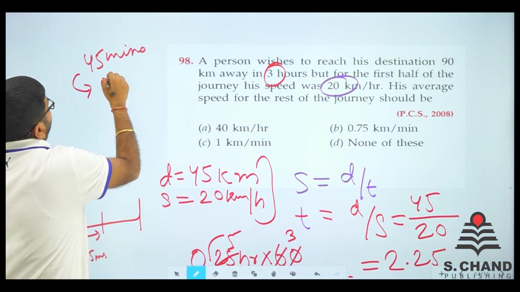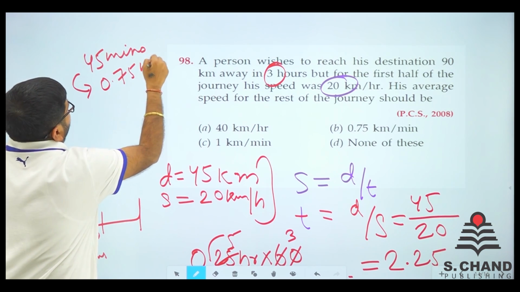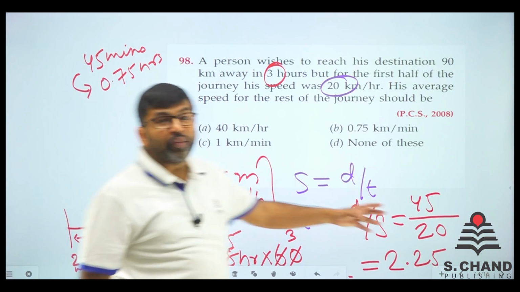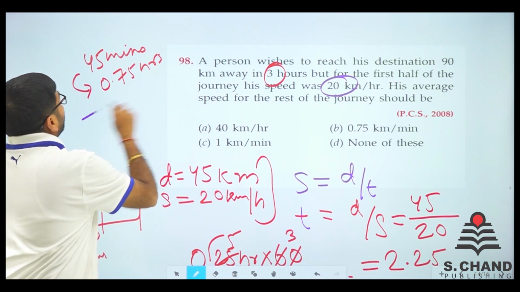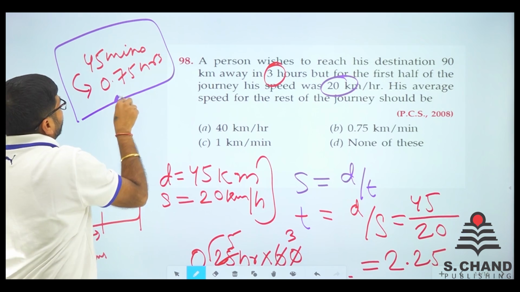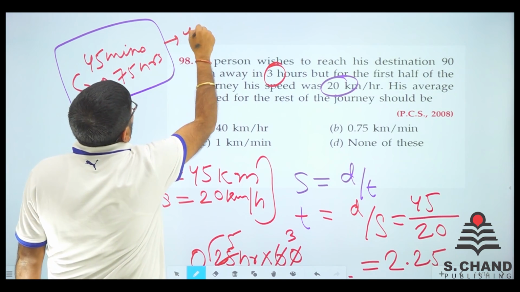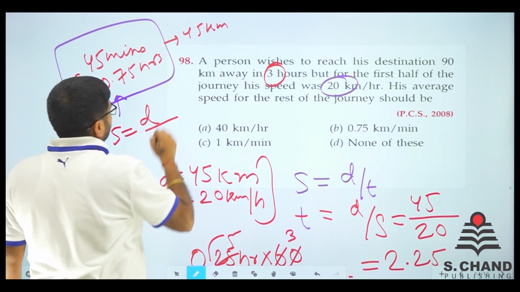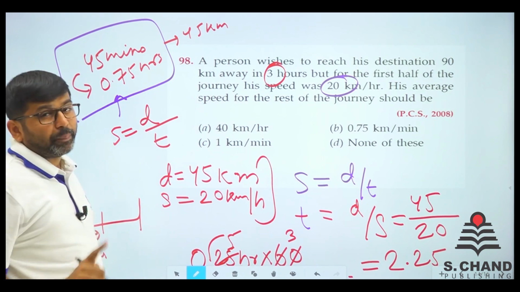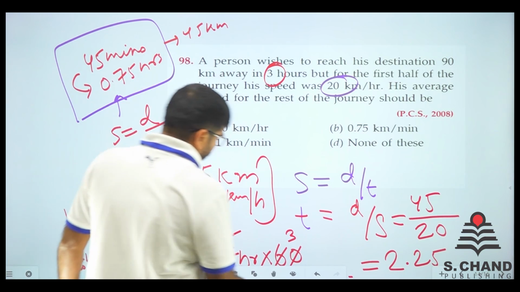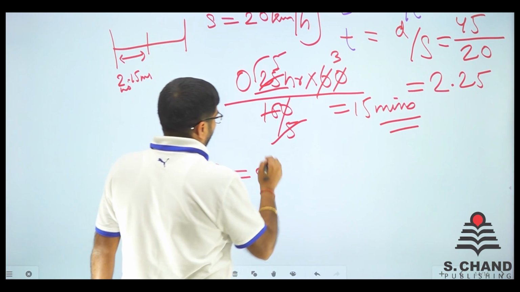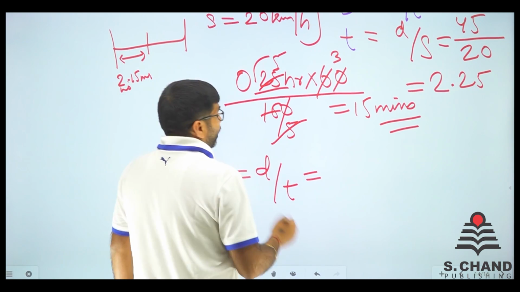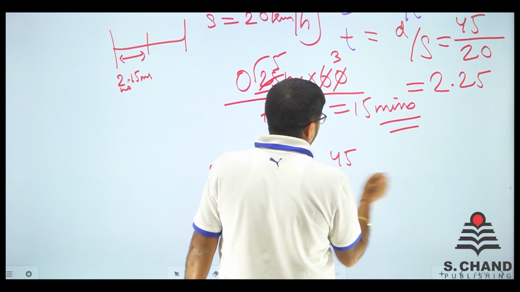45 minutes is 0.75 hours. Why so? Because 0.25 remaining is 0.75. So we have 0.75 hours and we have 45 kilometers to go. So speed is equal to distance by time, in kilometers per hour. Distance is exactly 45 kilometers.